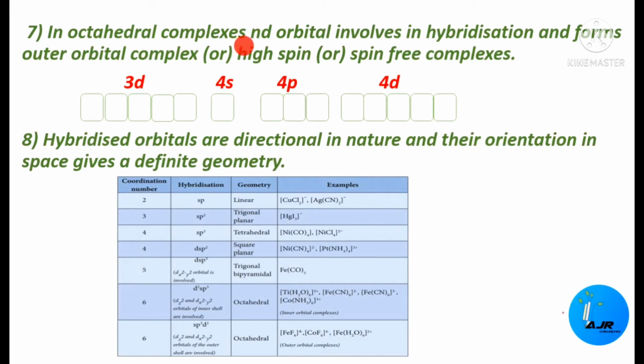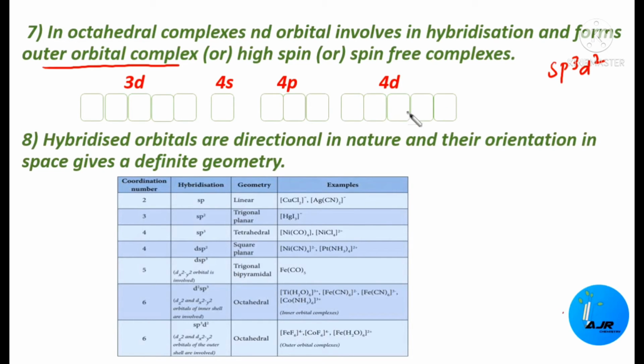In octahedral complexes, the nd orbitals involve in hybridization and form outer orbital complexes, or high spin or spin free complexes. The complexes which involve sp3d2 hybridization are called outer orbital complexes. Understood? This is because this involves the participation of the outer d orbitals, that is the nd orbitals of the central metal atom or ion during hybridization.